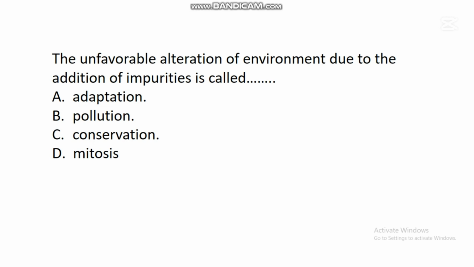The first question says, the unfavorable alteration of environment due to addition of impurities is called dash. A. Adaptation. B. Pollution. C. Conservation. D. Mitosis. In this question, the correct answer is B. Pollution. So pollution is the release of harmful substances into the environment in such a way that affects the lives of organisms negatively.